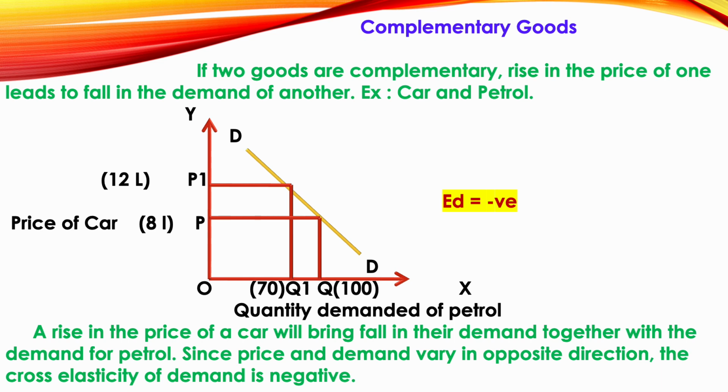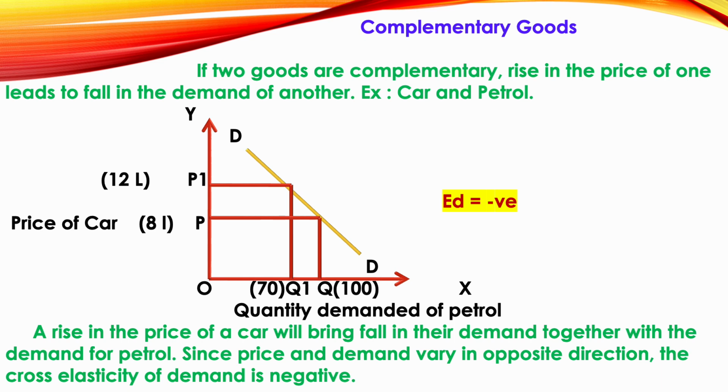That means when the price of car is increasing, the quantity demanded of petrol is decreasing. Okay, so when the price of car is 8 lakhs, here I mentioned 8L, that means 8 lakhs, at that time 100 people are consuming petrol. That means when the price is 8 lakhs, 100 people have purchased car and 100 people are consuming petrol.